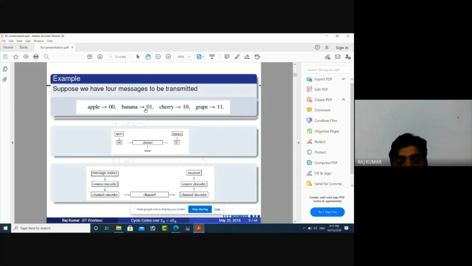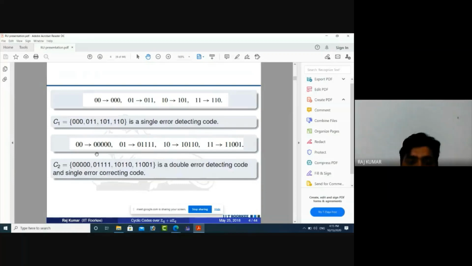The Hamming distance between them is 1. The definition of Hamming distance is the number of places in which they differ. That means the first digits are the same but the second is changed. So the Hamming distance between 00 and 01 is 1. The Hamming distance between 10 and 11 is also 1. In the next slide, what is the Hamming distance between 00000 and 01111? It is 4, because four digits in these elements are different.